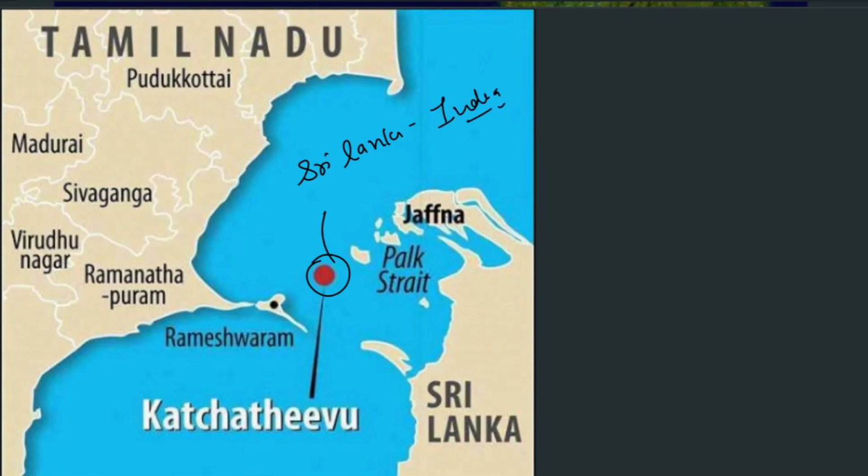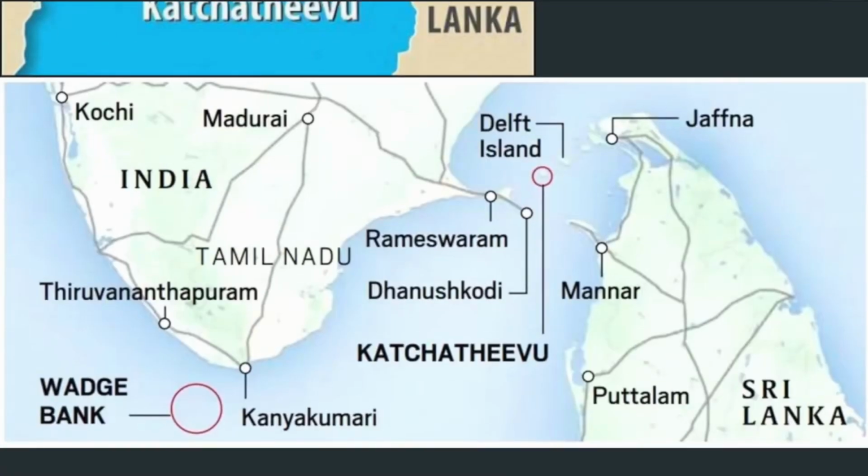Okay, we saw two different islands also. The Delft Island also we saw. They belong to Sri Lanka. So let's just see where they are. Okay, here they are. This is the Delft Island and this is the Kachativu Island. So this was the island which created the issue between India as well as Sri Lanka. Please remember these important islands also.